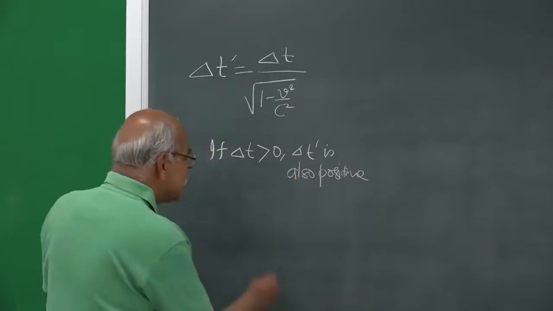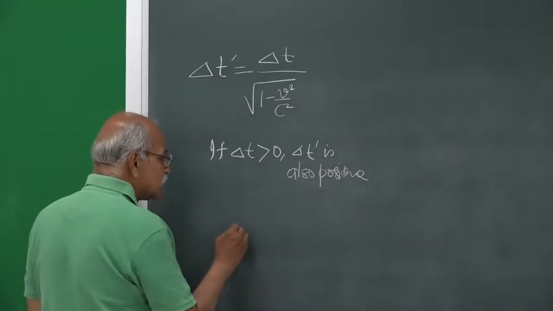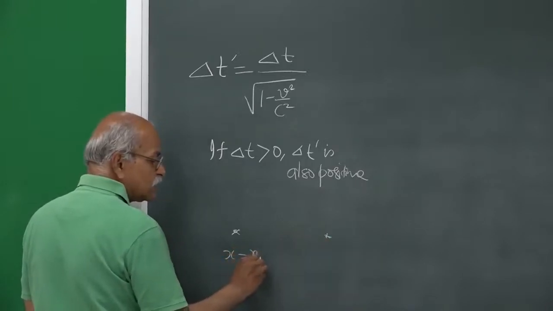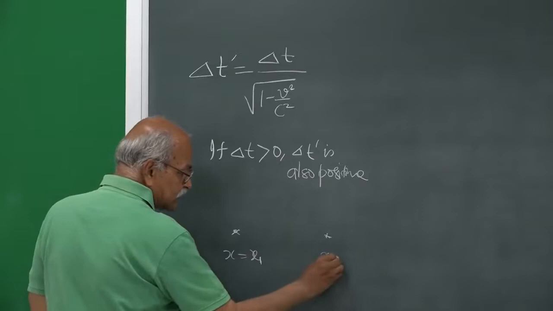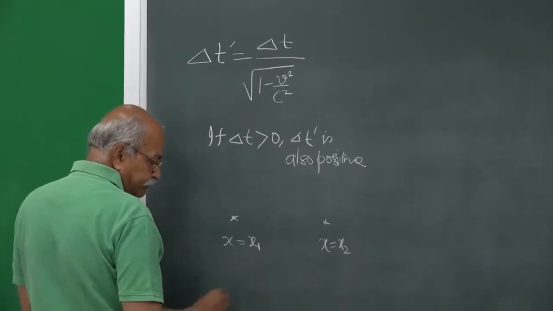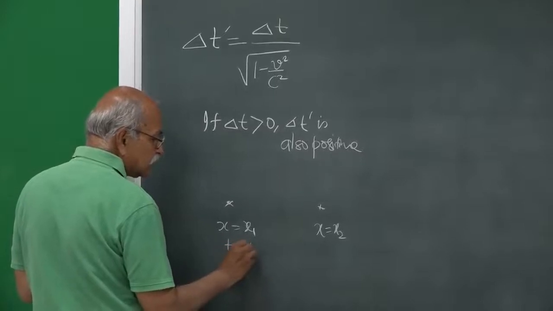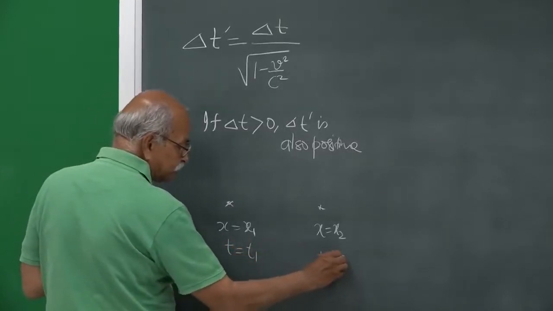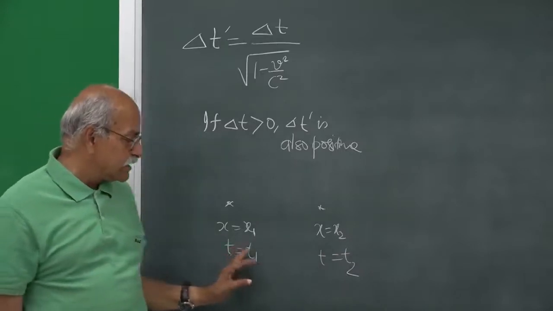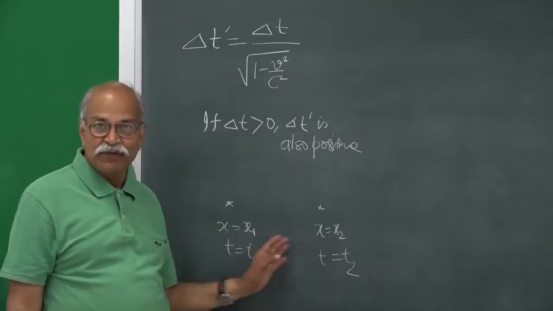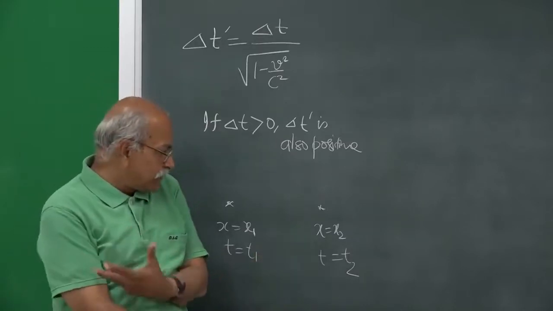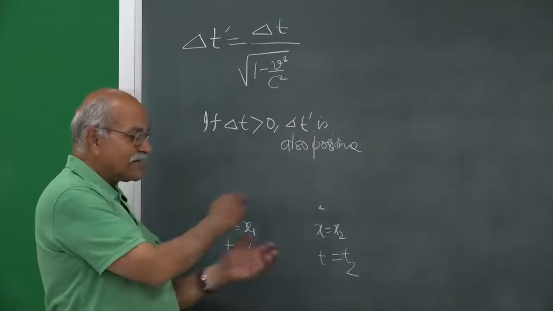If you have two events at different positions, one event is at x equal to x1, the other is at x equal to x2, and this is at t equal to t1, this is at t equal to t2. So, one event is occurring earlier than the other, t1, t2 may be different. Do I have a frame in which this ordering can be changed?